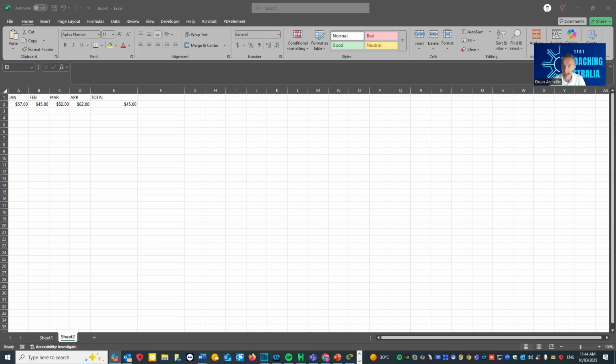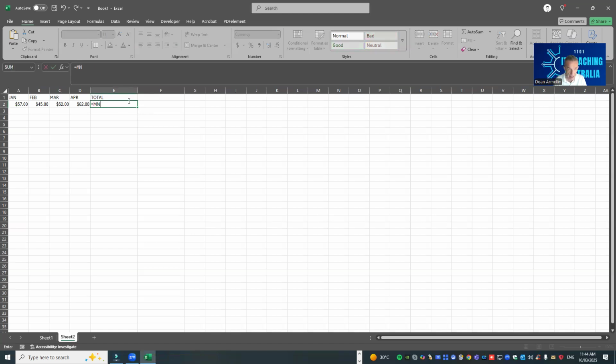And let's now look at the MAX function. This will return the maximum value that appears in those four particular cells. So we'll get rid of this, and go equals MAX, open bracket, A2, B2. Actually, we'll do it this way, A2 to D2, and that'll give us 62 as the maximum.